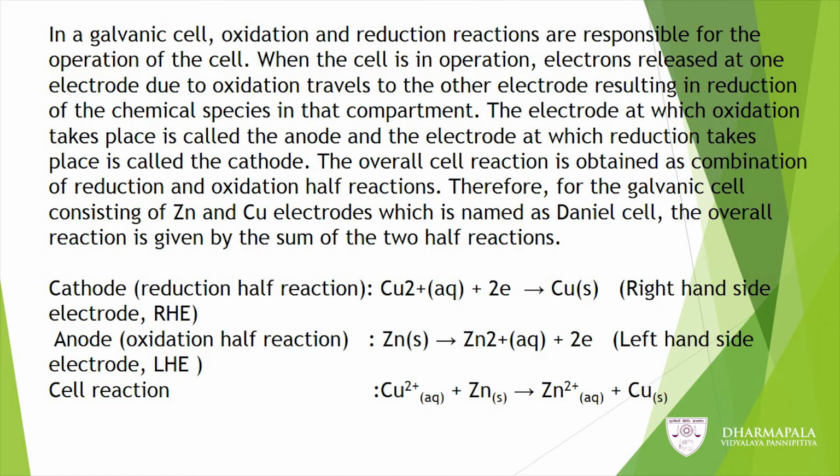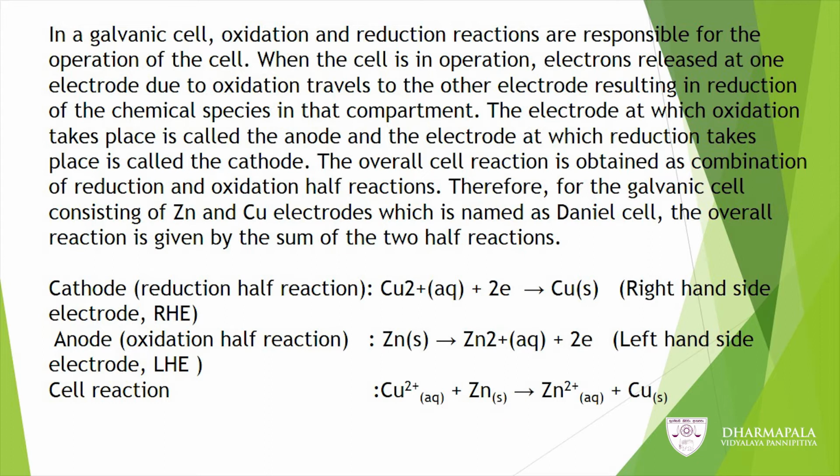So, these are the cathode reaction and anode reaction of the Daniell cell. Two portions of the cell are called half cells. The copper electrode is the reduction half cell and the zinc electrode is the oxidation half cell.